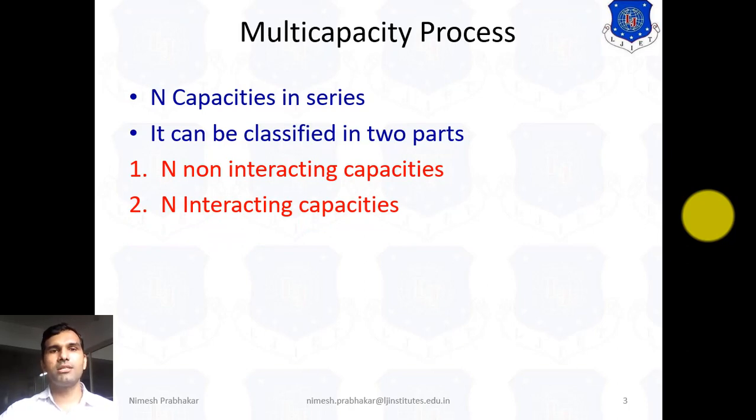We know what an interacting system and a non-interacting system are. So we can classify n capacity in series in two ways: n non-interacting capacity and n interacting capacity. Now here we start with the n non-interacting capacity.